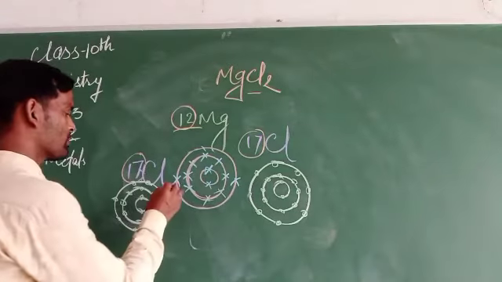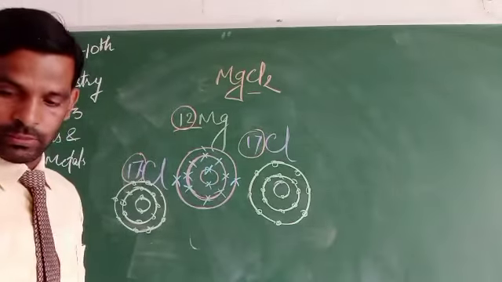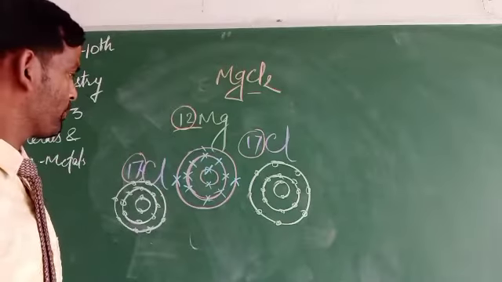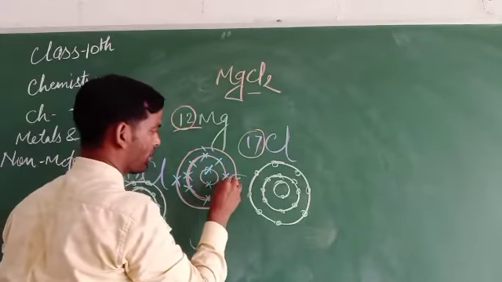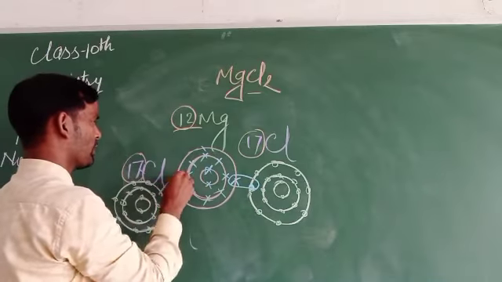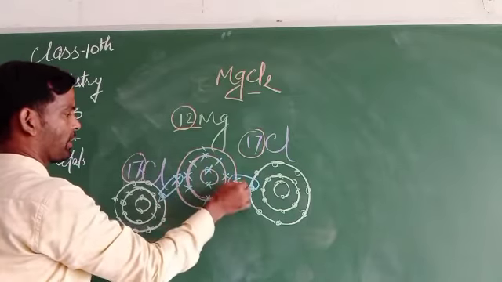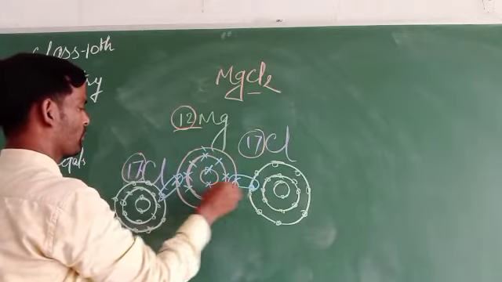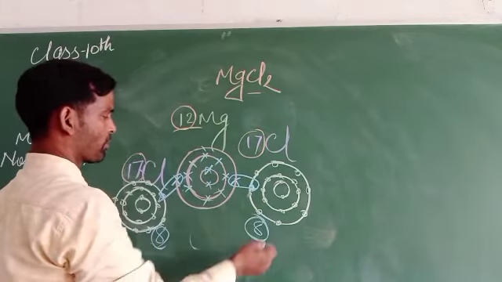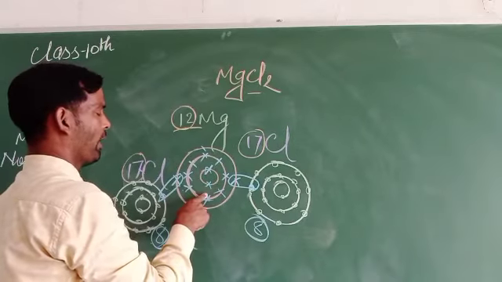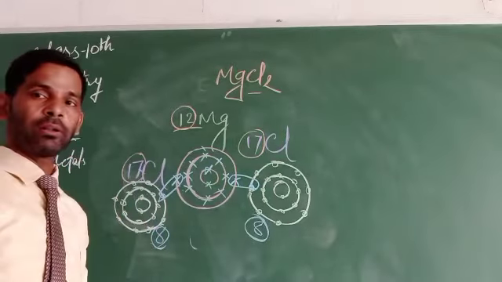In this case, 1 electron transfers to this chlorine and 1 electron transfers to the other, so it forms the octet. 1 electron from the magnesium goes to each chlorine. Now each chlorine has completed its octet, and in the last orbit of magnesium there are 8 electrons, so it also completes its octet state.